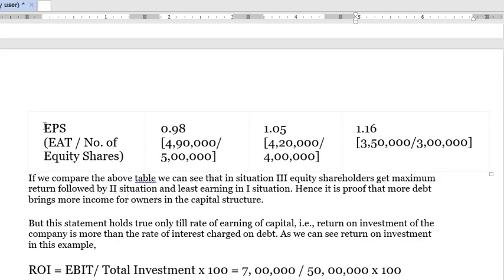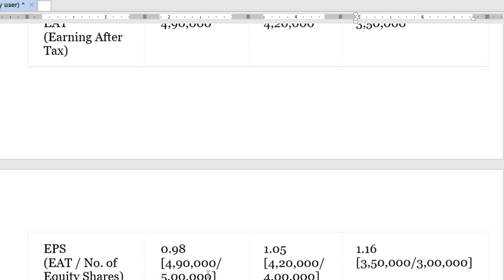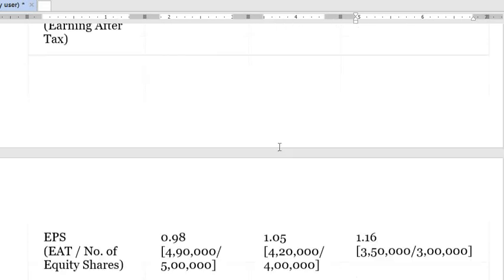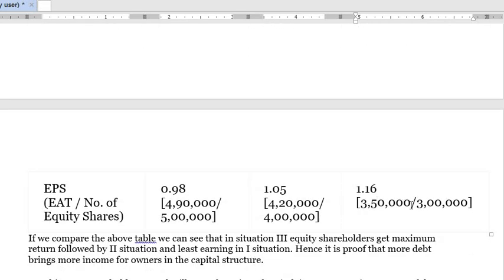Next let's take out the EPS. The formula for EPS is earning after tax divided by number of equity shares. EAT in the first situation is 4,90,000, in the second situation it is 4,20,000, and in the third situation it is 3,50,000.